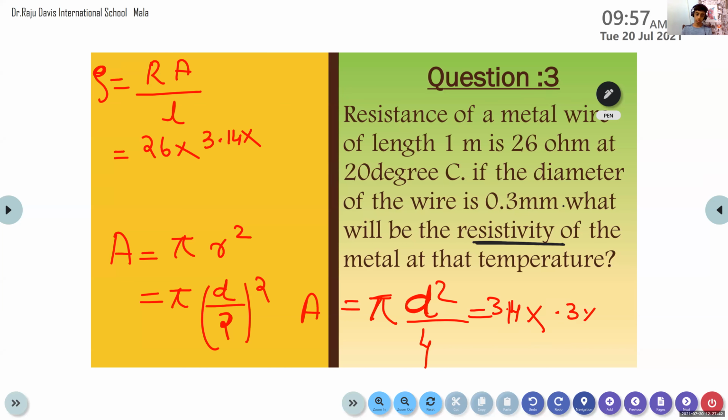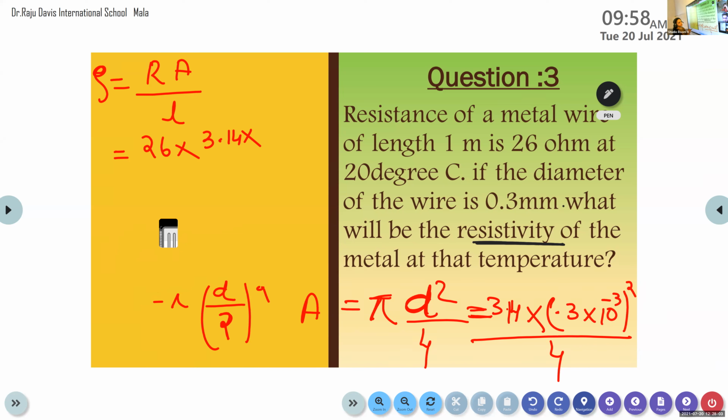0.3 into 10 raised to minus 3, the whole square, divided by 4. So this is the value of area. We need to solve it. Area is equal to 3.14 into (0.3 into 10 raised to minus 3) the whole square divided by 4. We can substitute the value of area here. That 4 will never go as denominator only for 0.3 into 10 raised to negative 3.